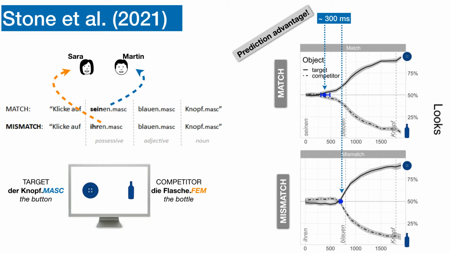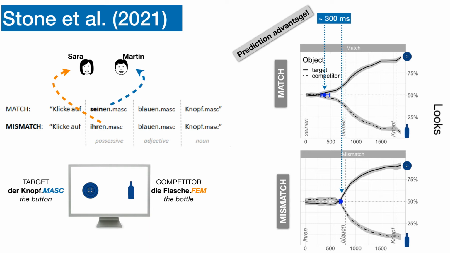We propose that the prediction advantage that Stone et al. observed is due to retrieval interference. Interference occurs during the retrieval of the antecedent of the pronoun. The gender cue used in the retrieval of the antecedent in the match condition boosts the activation of the gender matching target, the button, but the gender cue in the mismatch condition boosts the activation of the competitor object, the bottle.